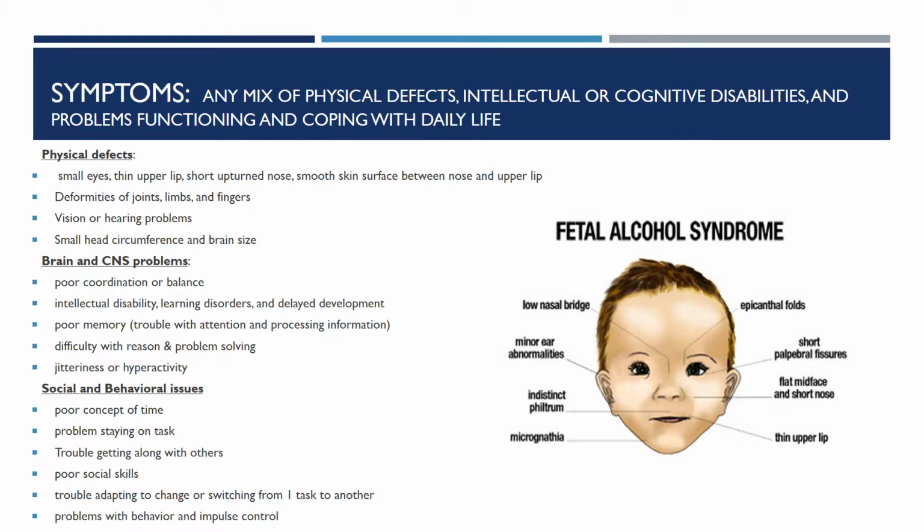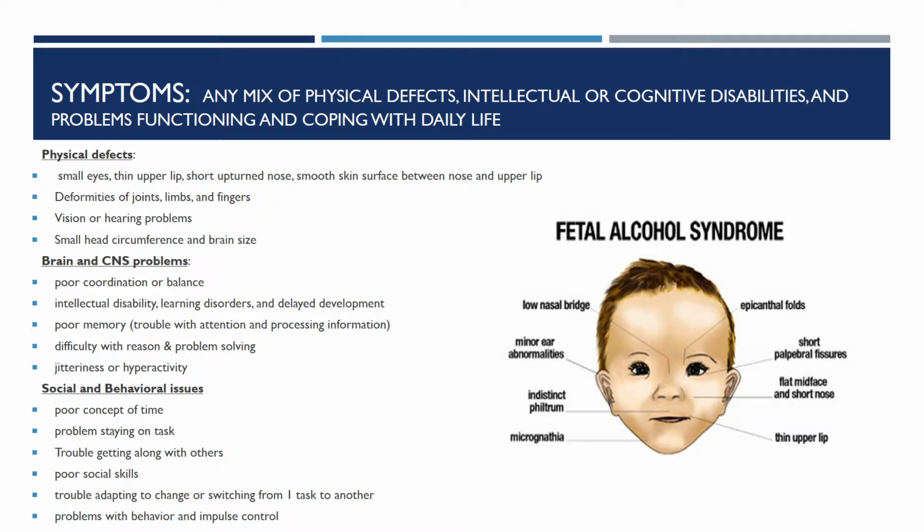This slide talking about symptoms goes in a little more detail from the slide before of the characteristics. The symptoms are any mix of physical defects, intellectual or cognitive disabilities, and problems functioning and coping with daily life. The physical defects, which there's a picture on the right to show, are small eyes, thin upper lip, short upturned nose, smooth skin surface between nose and upper lip, deformities of joints, limbs, and fingers, vision or hearing problems, small head circumference and brain size.